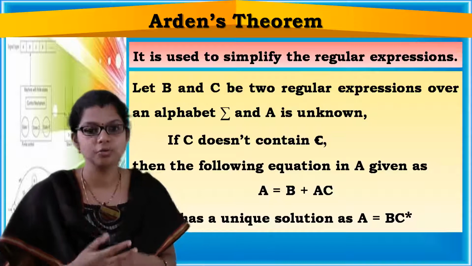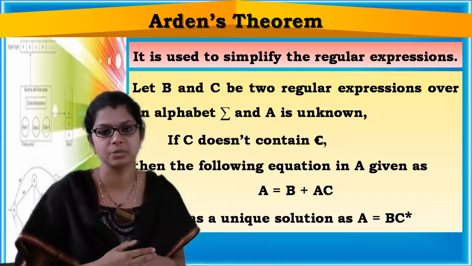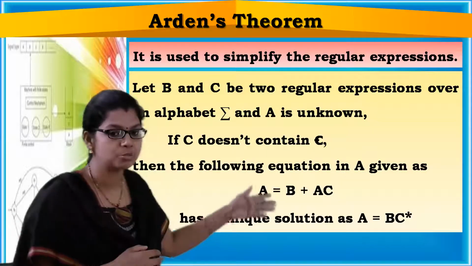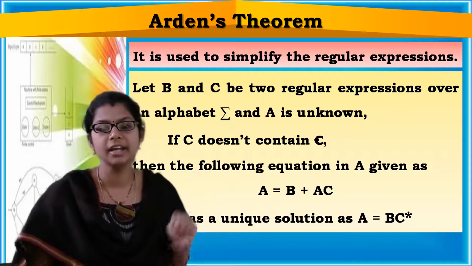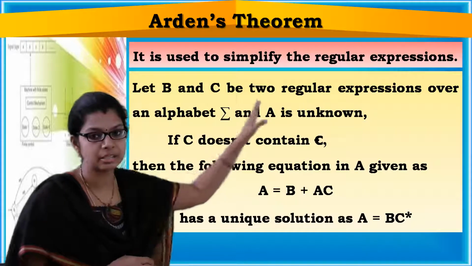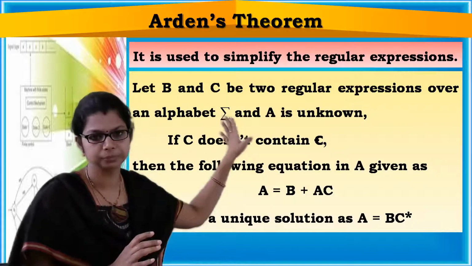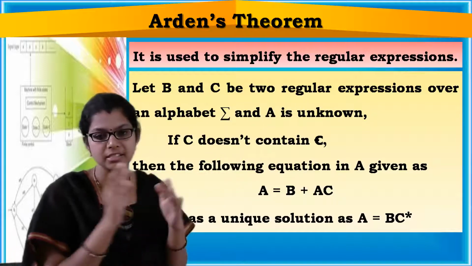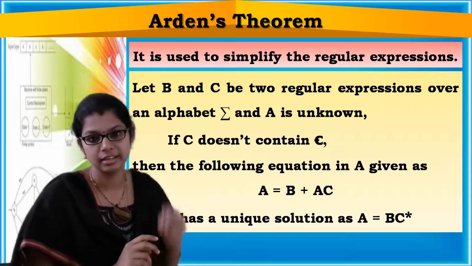Okay. So let's see what Arden's theorem is. Simply, it is used for simplifying the regular expressions. Let us see the theorem. Let B and C be two regular expressions over some particular alphabet, and A is unknown. B and C are known regular expressions, and A is an unknown regular expression.